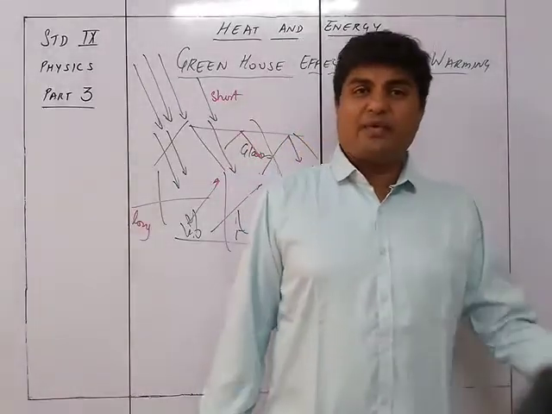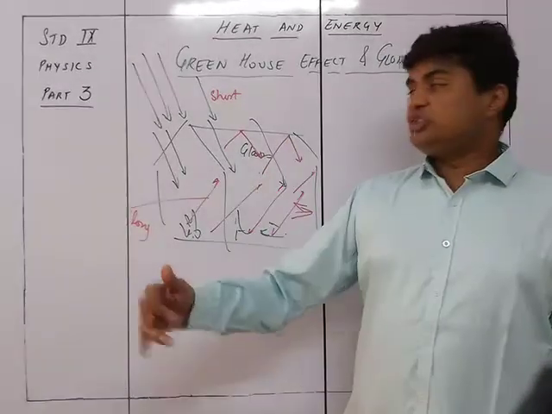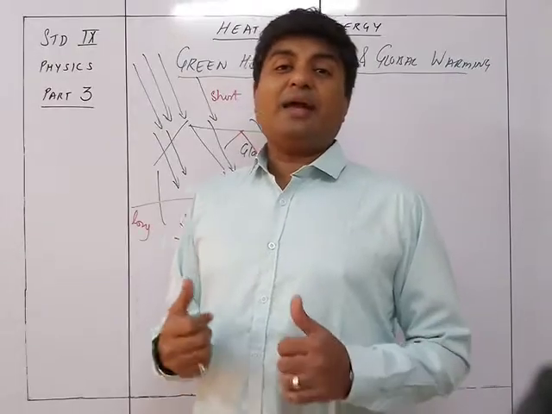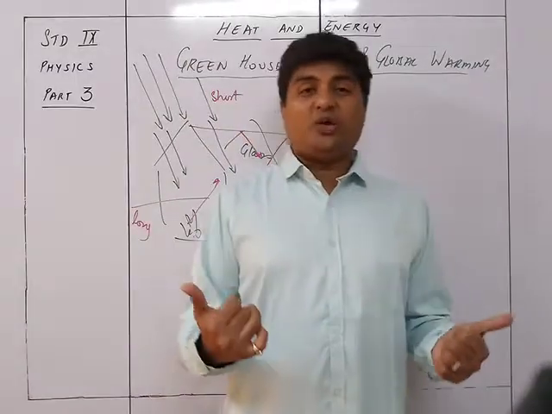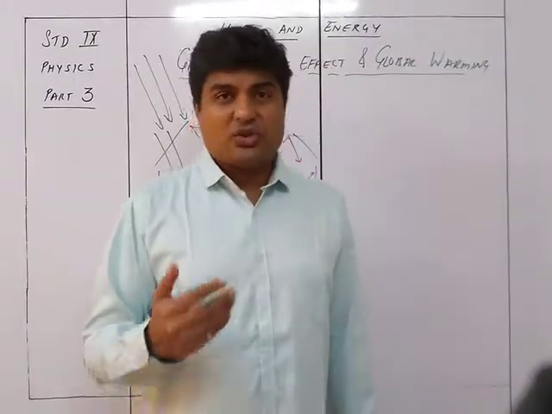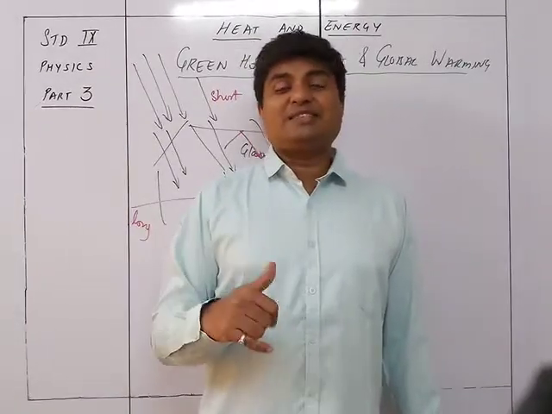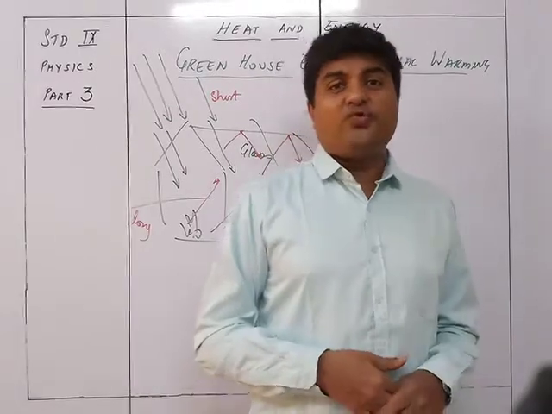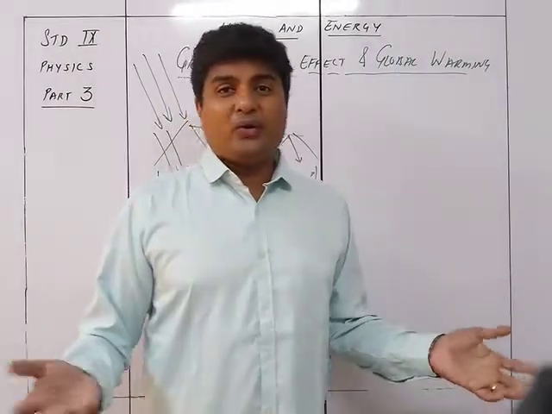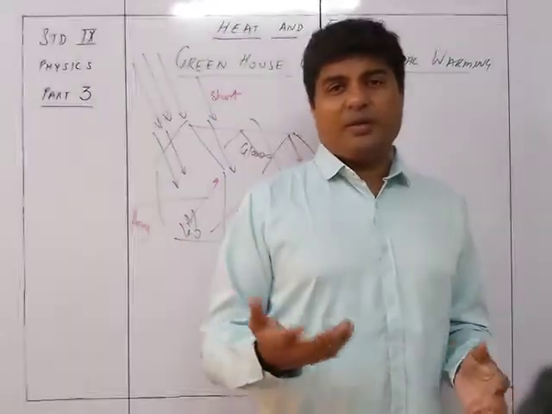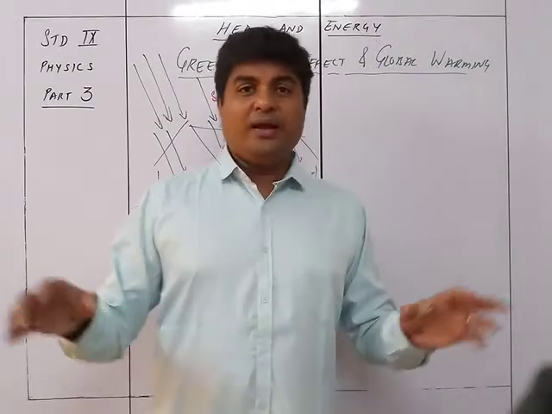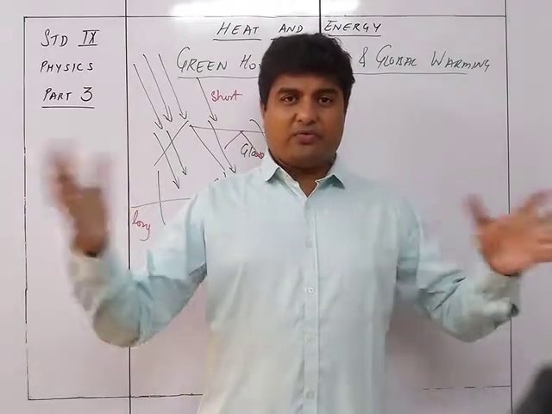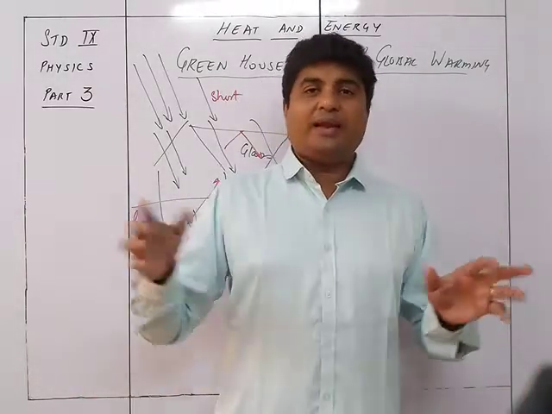Why is that so? It's the same reason: light entered through the car's windshield, but the heat reflected from inside the car could not go outside. So that's why the temperature inside the car went on increasing, and that's why when you sit inside the car you feel much hotter as compared to the outside. And that's why normally your father would put down the windows so that the air flows through, and then put them up again and start the AC.